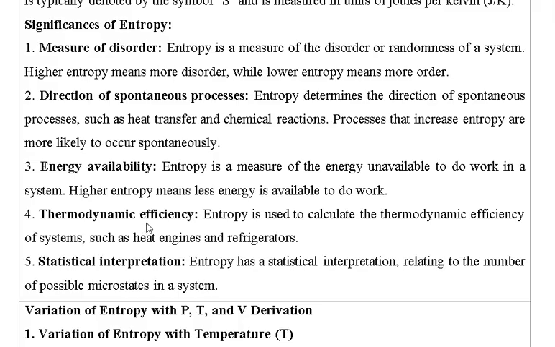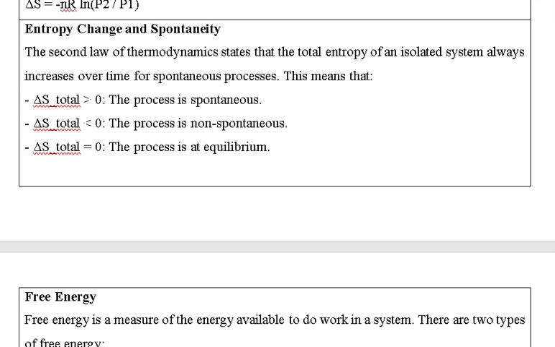Next is thermodynamic efficiency. Entropy is used to calculate the thermodynamic efficiency of heat engines and refrigerators, for example the Carnot engine. Next is statistical interpretation. Entropy can also be related to the number of possible microstates in a system. So these are the significances of entropy.